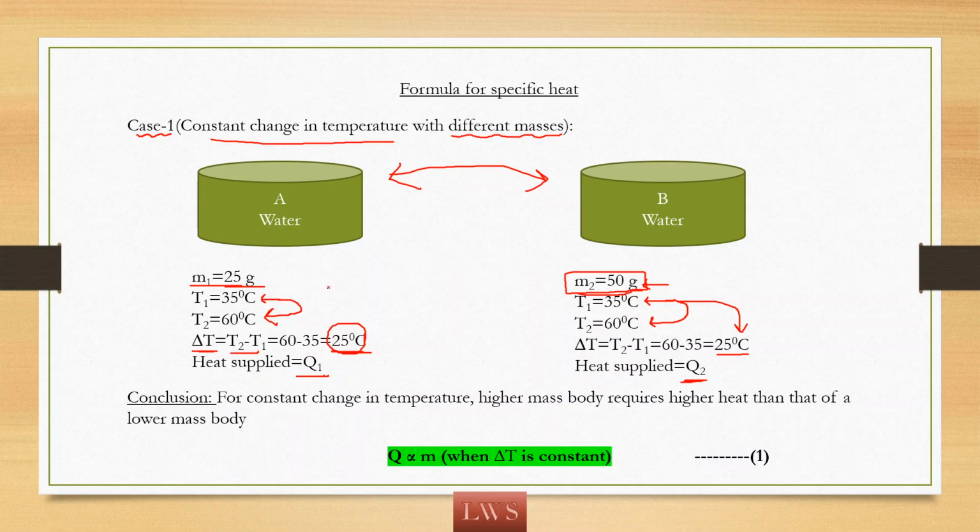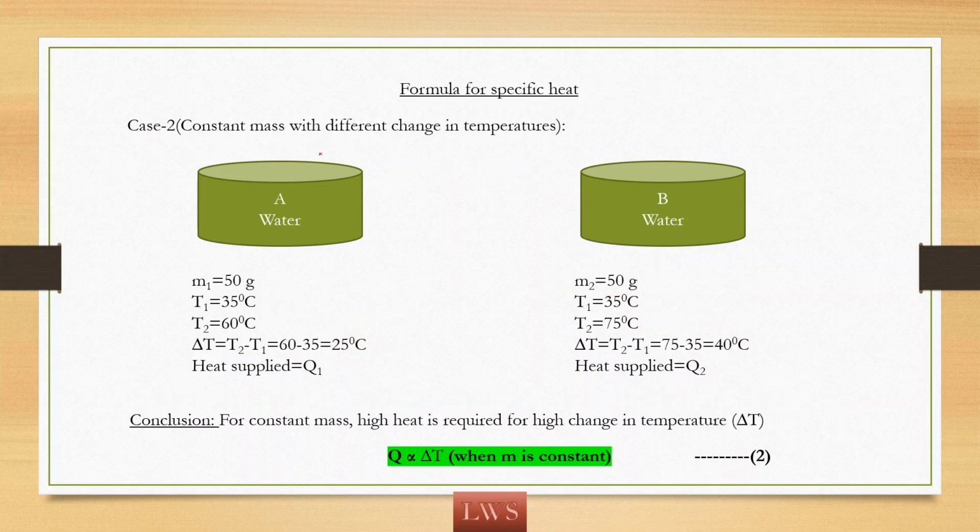Here both are changed by the same degree, but due to large mass, B requires a large amount of heat. So I can say Q is proportional to M. The heat that is supplied to the system is directly proportional to the mass of that system when delta T is constant. So consider this as our equation 1.